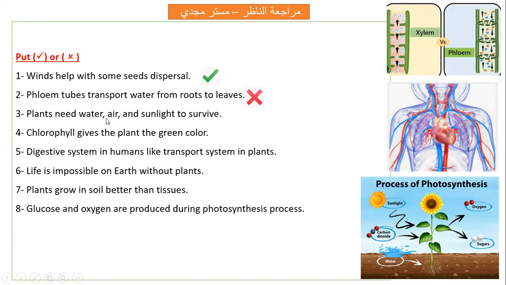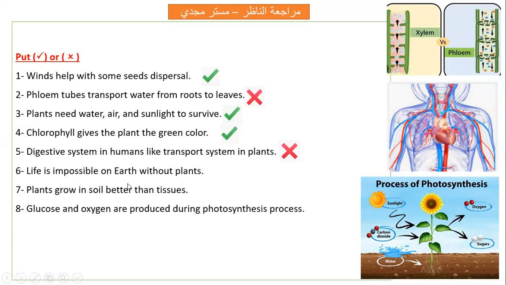Plants need water, air, and sunlight to survive. For sure, yes. Chlorophyll gives the plant the green color. Yes, we have said this many times. The circulatory system in humans is like the transport system in plants. So it is not digestive, it is circulatory.